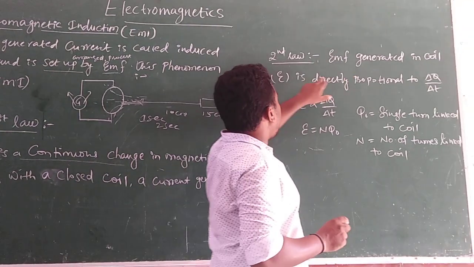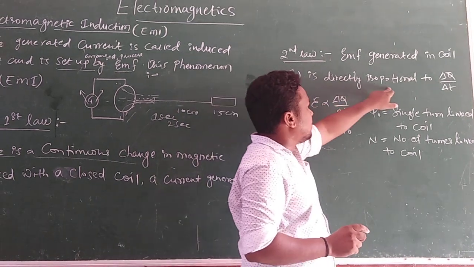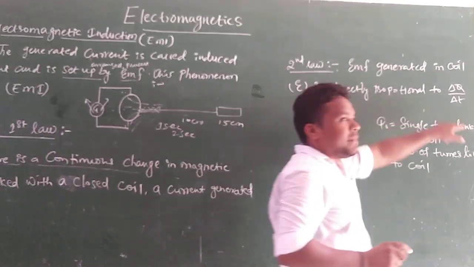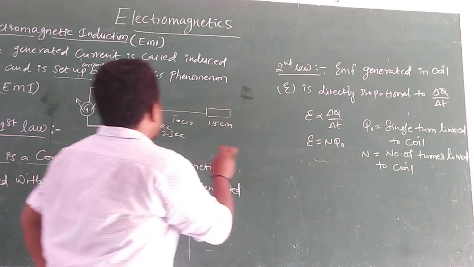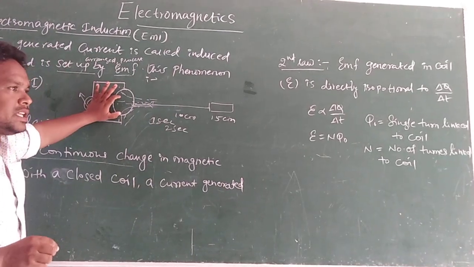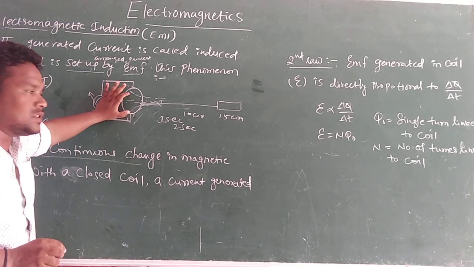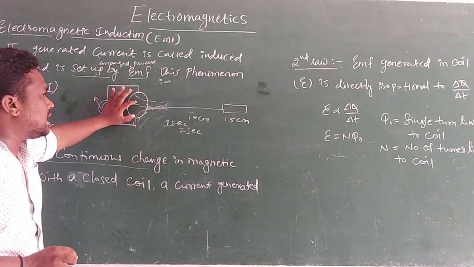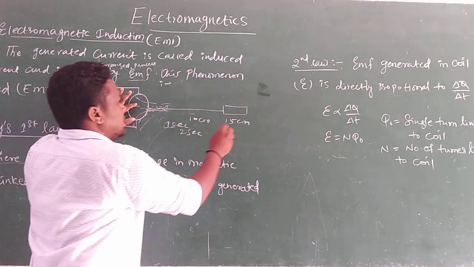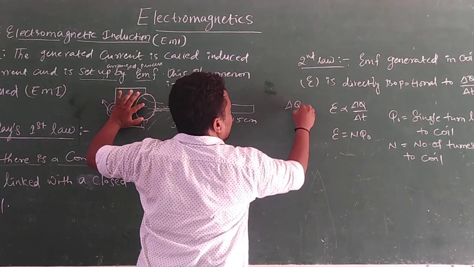EMF generated in the coil is directly proportional to the rate of change in the magnetic flux. Suppose here, in this coil, some amount of EMF is generated. That generated EMF is directly proportional to the rate of change in the flux, delta phi by delta t.